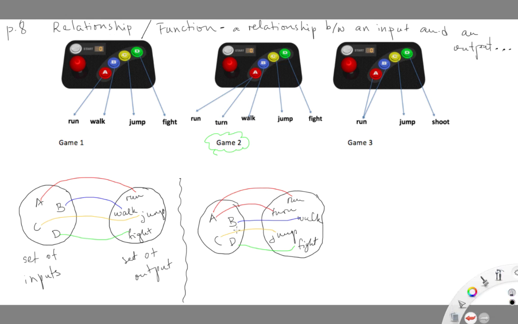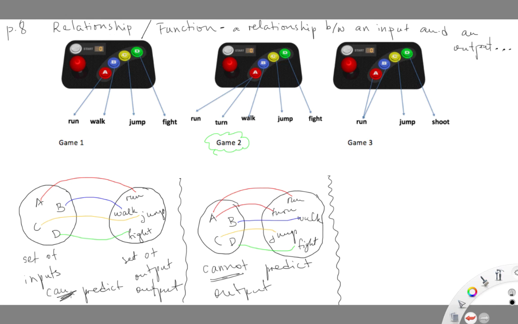So in this case, what happens here is that I cannot predict the output. I know what the input is, but I cannot predict the output. Well, in the first case, and let's go back to the first game, I could predict the output. So I'm going to say I can predict the output, right? I can predict the output.